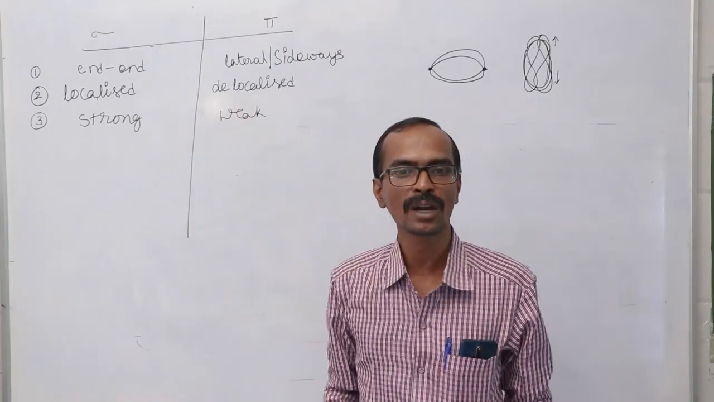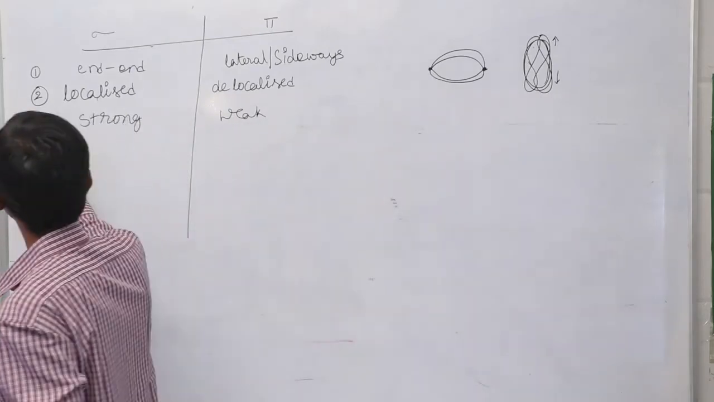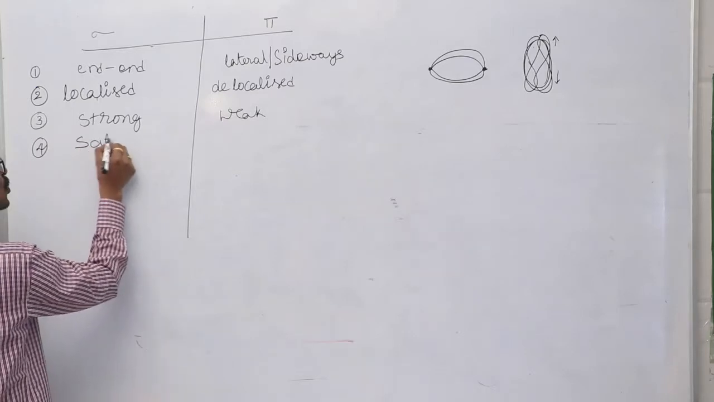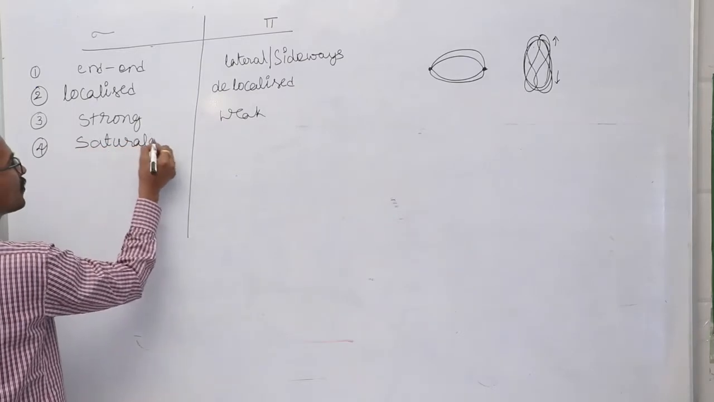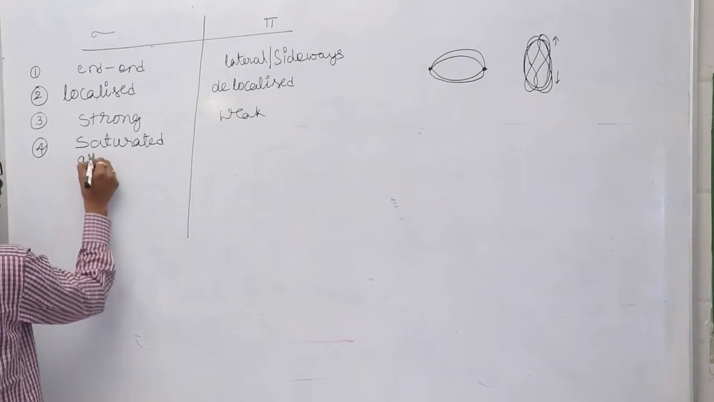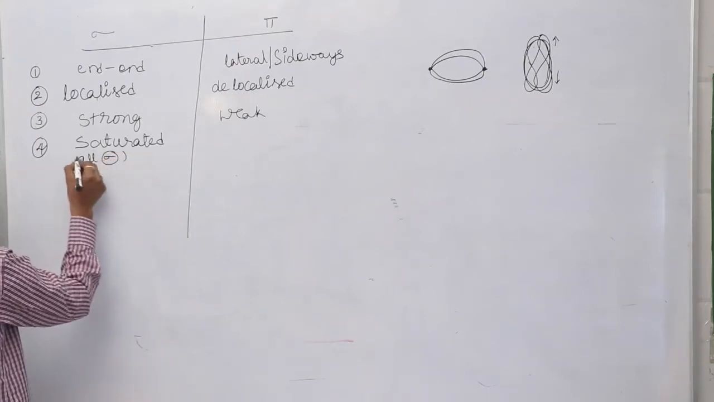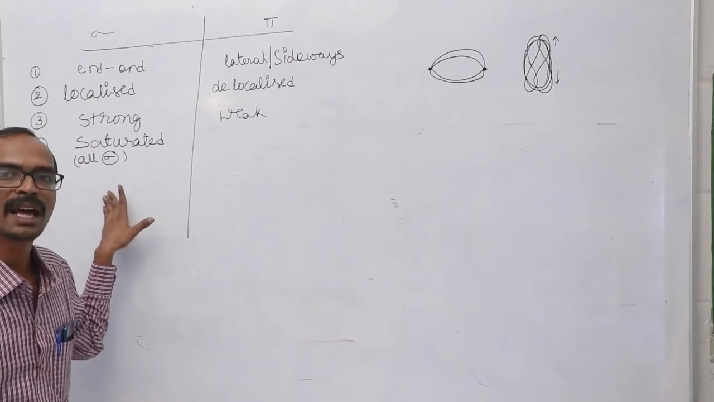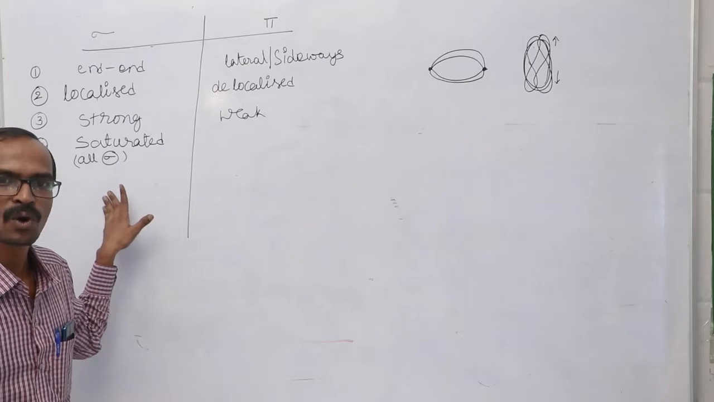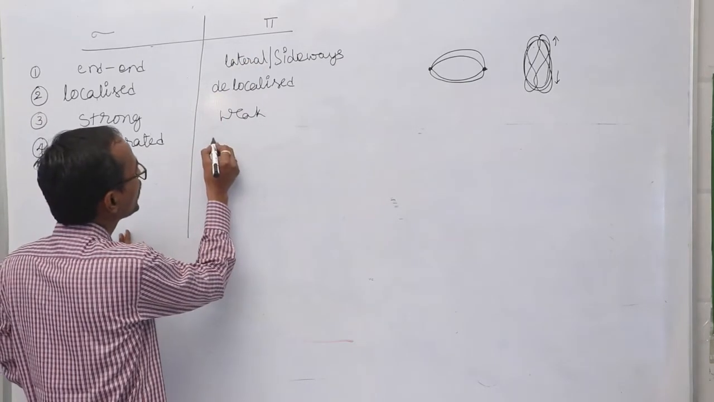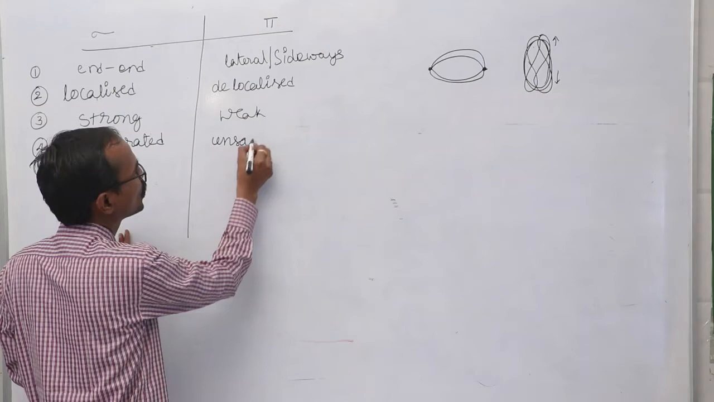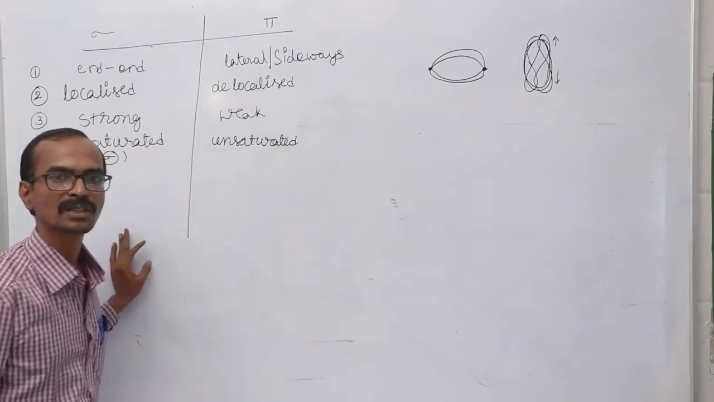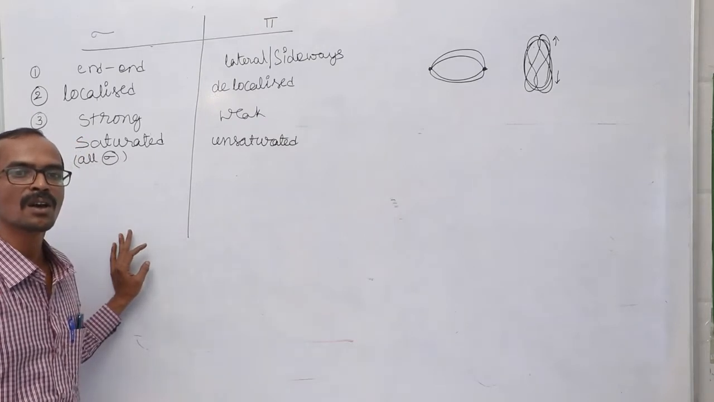Next, the compounds which have sigma bonds are called saturated molecules. If all the bonds involved in the molecule formation are sigma bonds only, then they are called saturated molecules. If any pi bond is present in the molecule, that is called an unsaturated molecule.